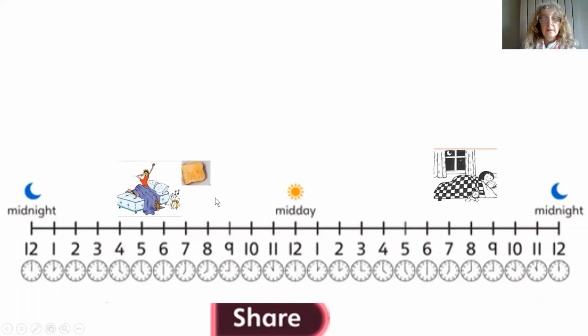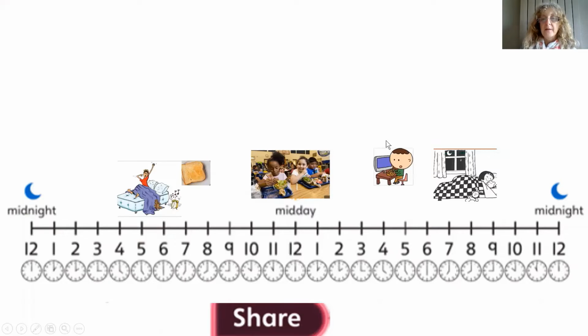You might have some breakfast about 8 o'clock. Then on a usual day, you'd be in school, but at the moment, you're probably doing your work about this time. And I'm sure you'll be having your lunch at home rather than these lucky people who are still in school. So this is midday. And then when you get home, you'd go onto your computers maybe, or maybe playing out, have some supper, and then you'd be in bed again here.